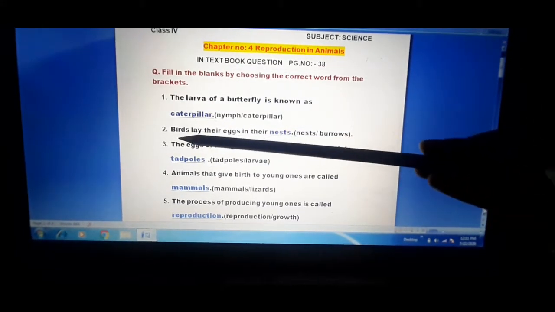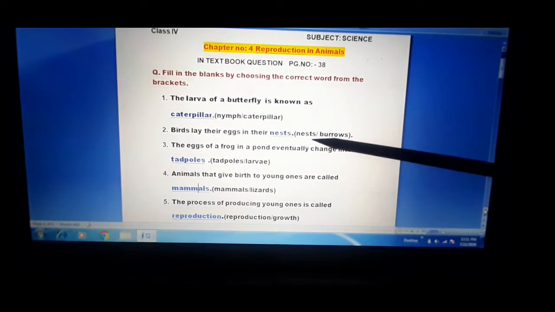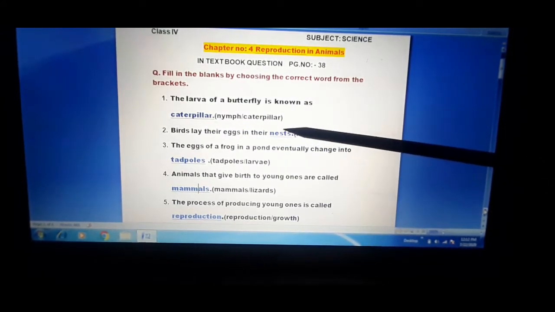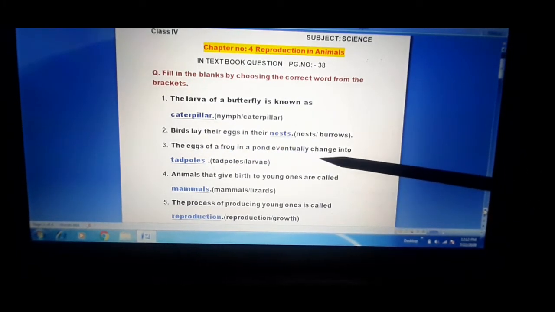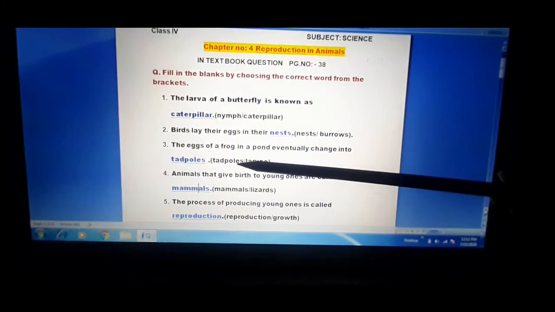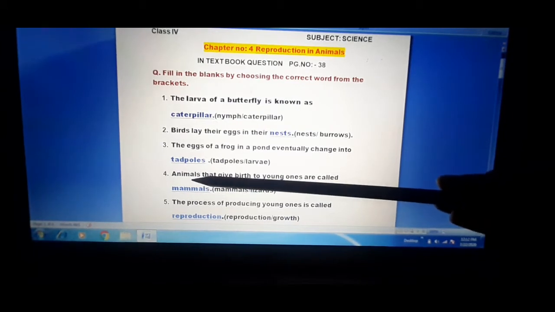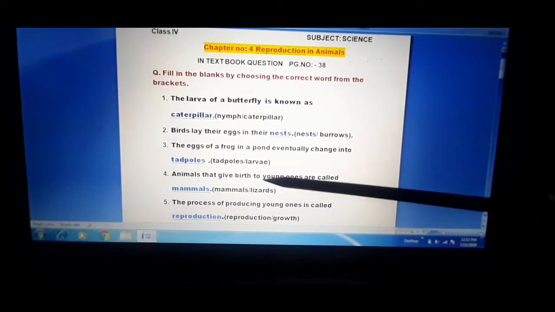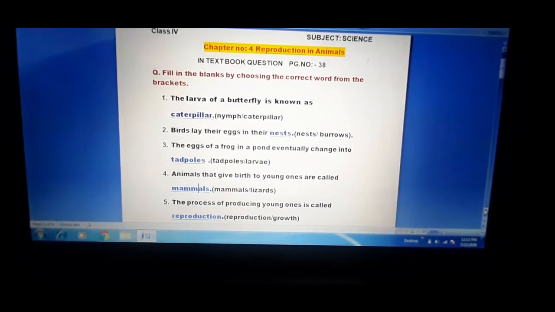Second, the birds lay their eggs in their nest. Your answer is nest. The eggs of frog in pond eventually change into tadpoles. You have to choose tadpoles and write it here. Animals that give birth to young ones are called mammals. That is called mammals.